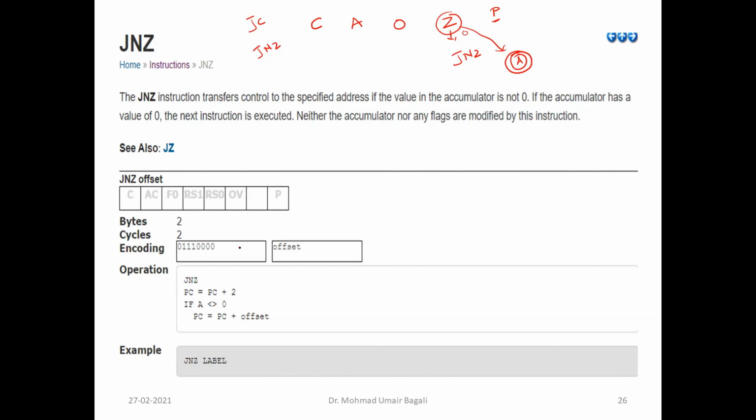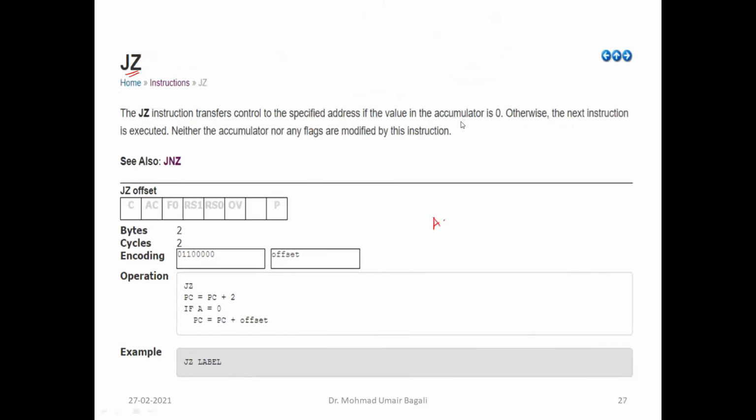Instead of that, they are telling us to compare accumulator content. Only accumulator content. No other register, it will verify whether that register content is 0. Only accumulator content is 0 or non-zero. That is the meaning. So in 8051, you don't have a zero flag bit. Indirectly, they have connected it to the accumulator.